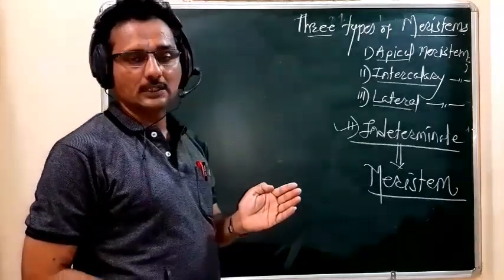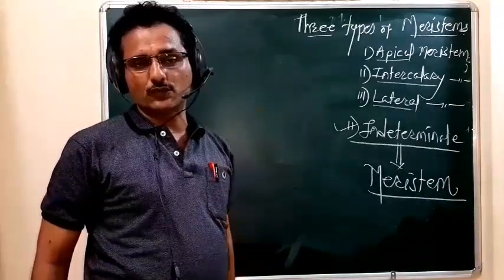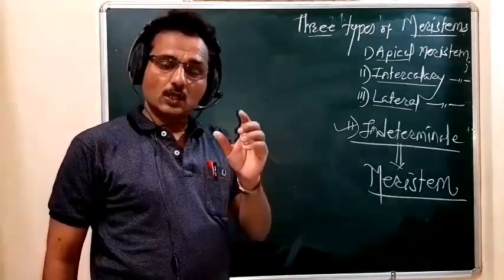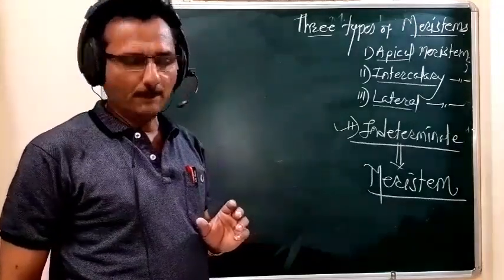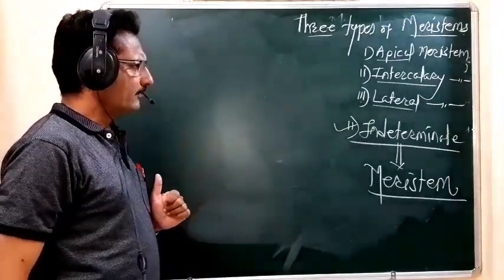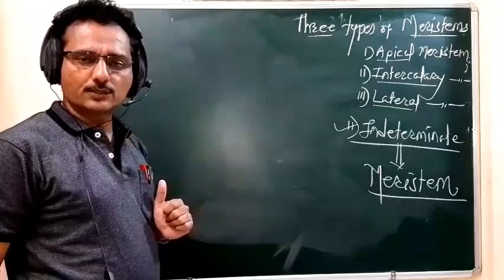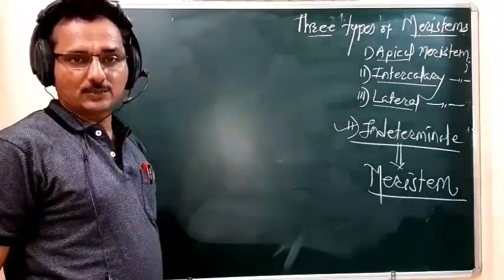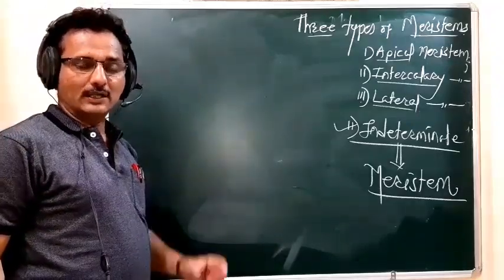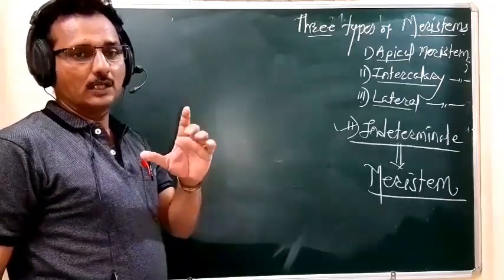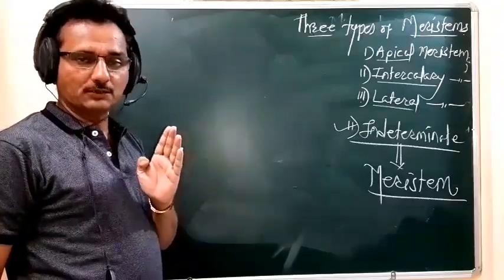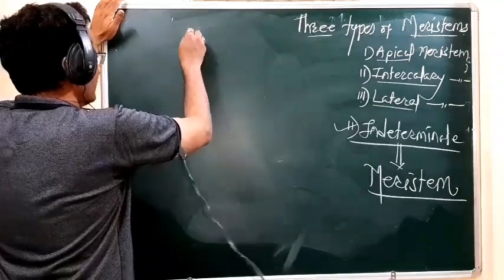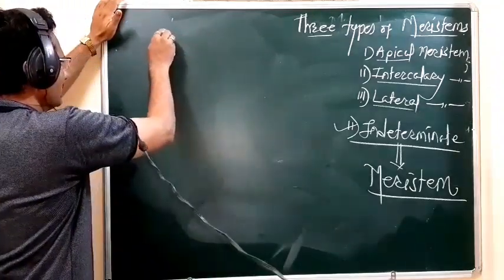They are situated at three different locations of the plant body. What are those locations? We have to show that location with the help of one shoot apex, in the sense with the help of the shoot, we are going to represent these three different types of meristem. Suppose I want to draw a very simple diagram.